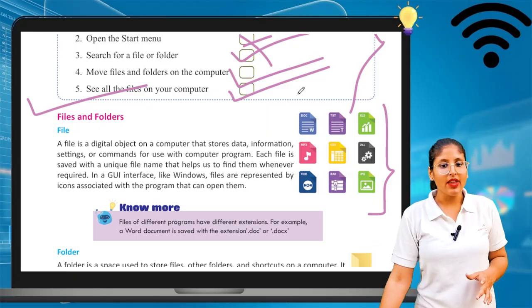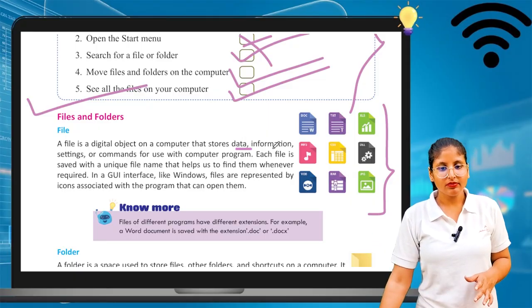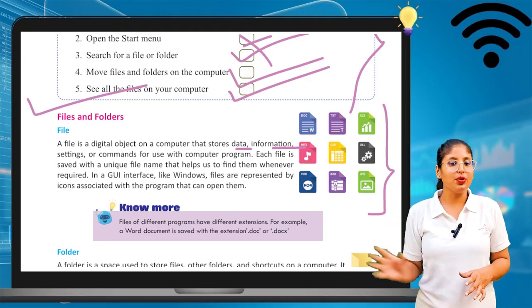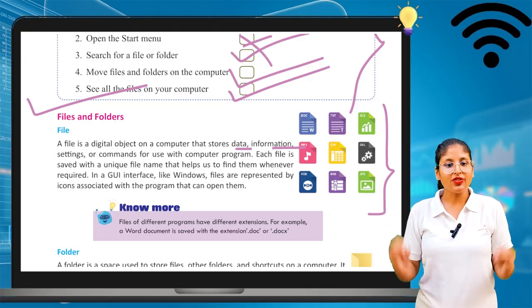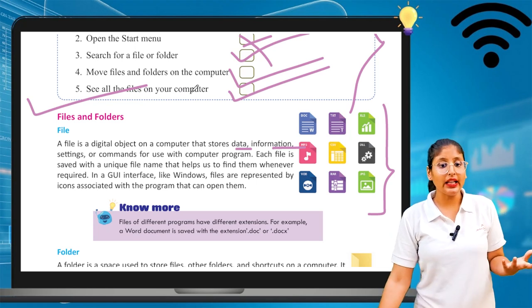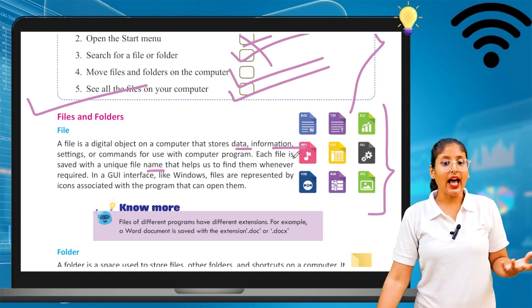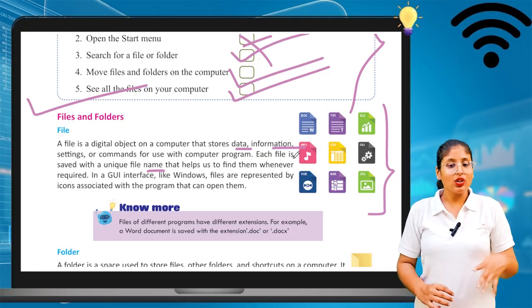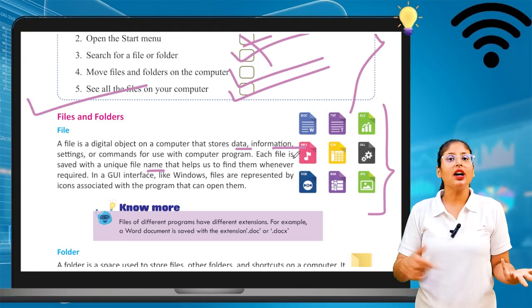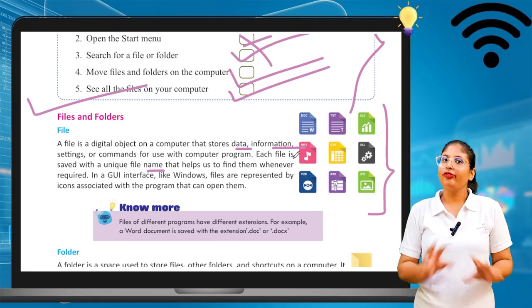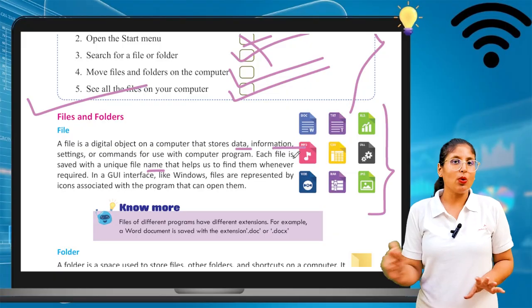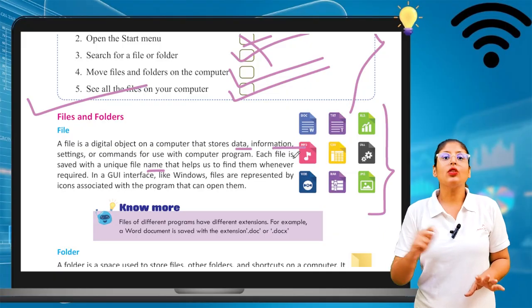Each file is saved with a unique file name that helps us to find it whenever required. So we can find our files with the help of file names. Every time you do some work, you can save your work with a file name, with your name.